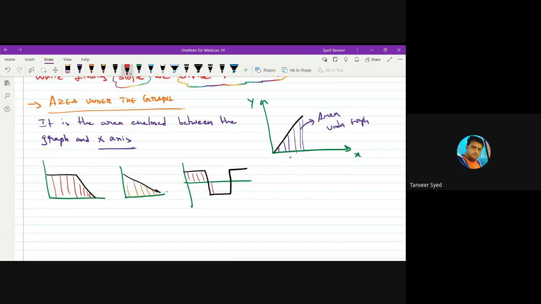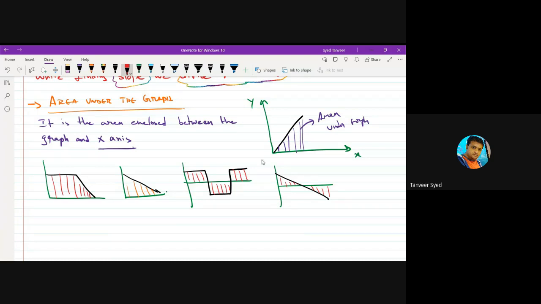This and this and this. If the graph is like this, what is the area enclosed? This and this.